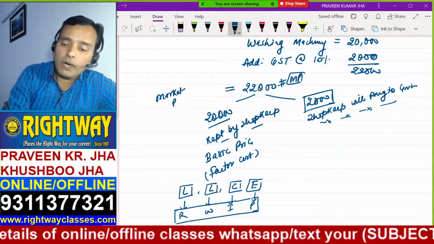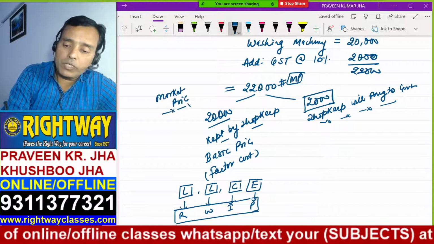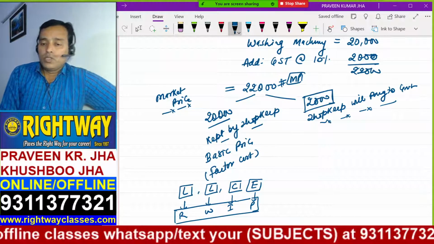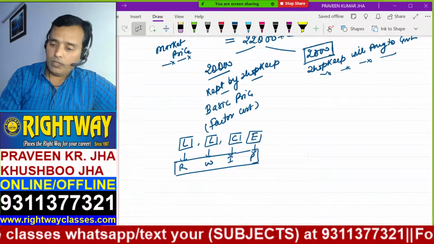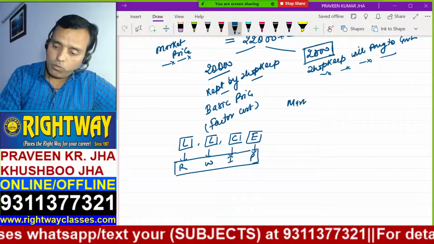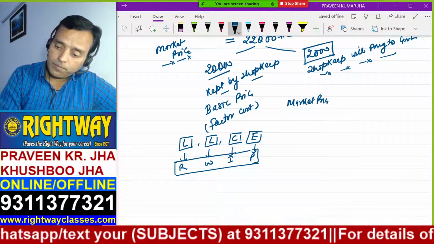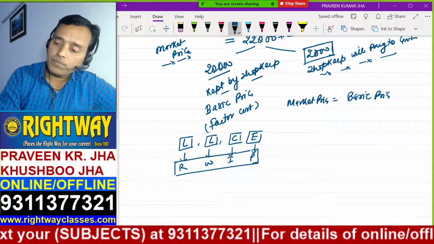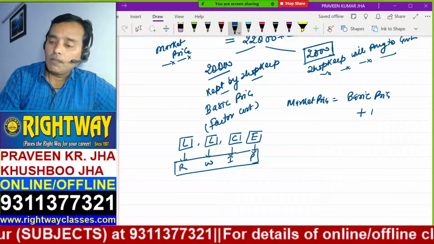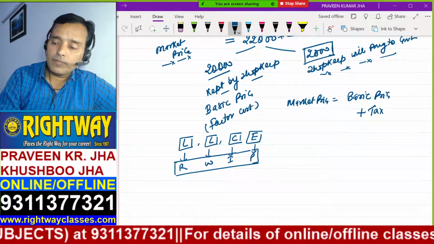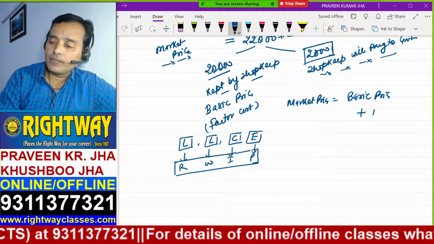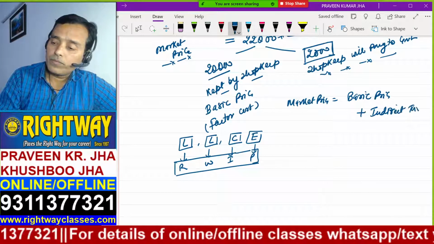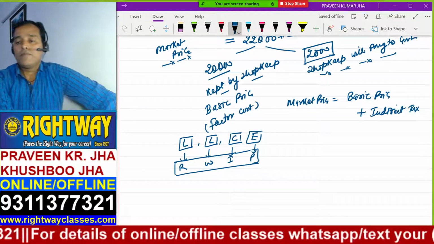Because if you go to the market now, you purchase the washing machine at this price. So market price equals basic price plus tax, that is called indirect tax.